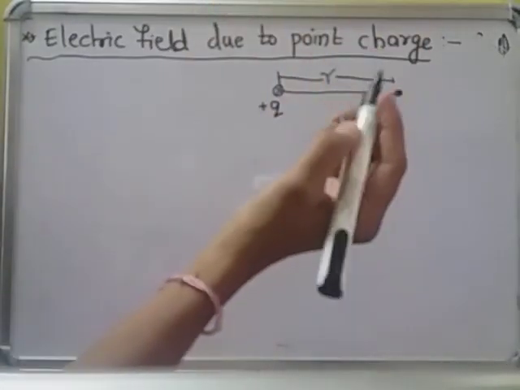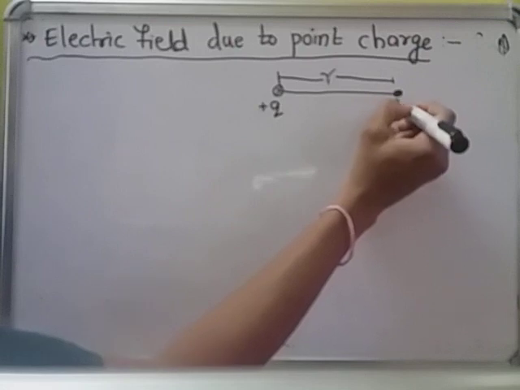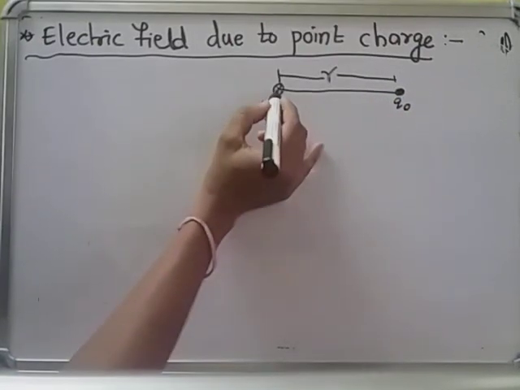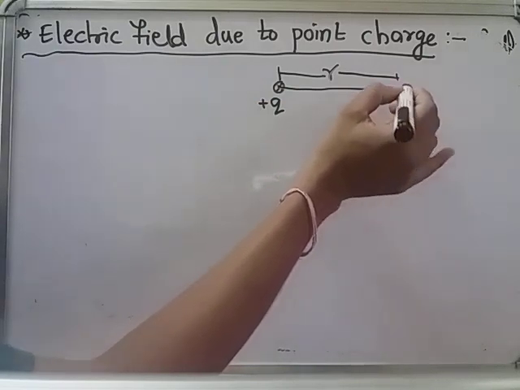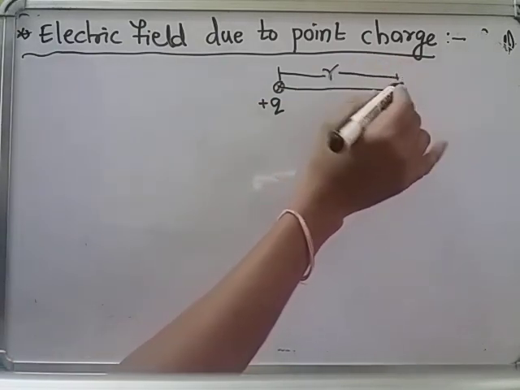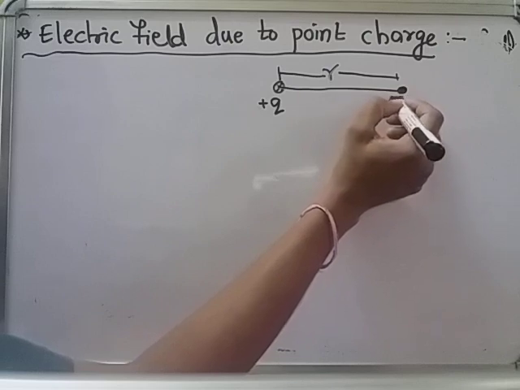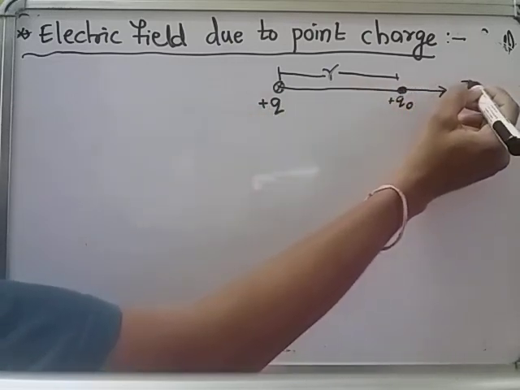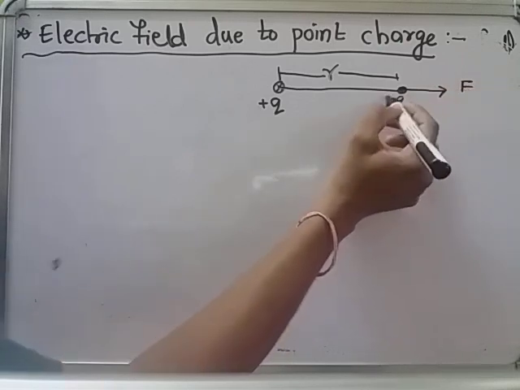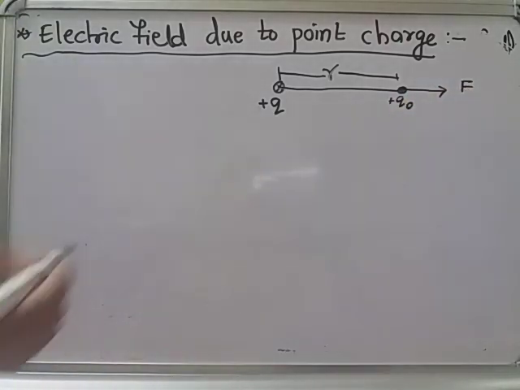Then for that, I have to place one test charge here. Q naught is the test charge, Q is the source charge, it can produce the electric field, and Q naught is the test charge. It is used to know the presence of electric field, and for that this Q naught experiences a force, and that is electrostatic force. This force per unit charge gives the electric field at this point.